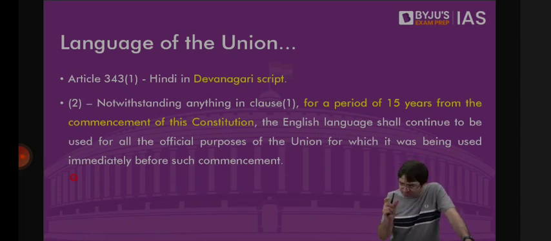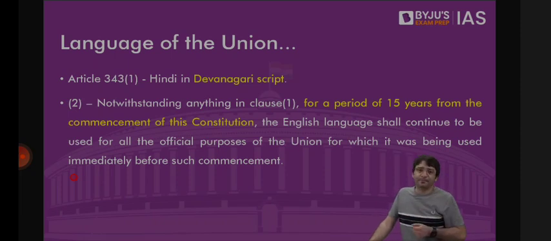There has to be a language which should be used to communicate with each other. The center has to issue directives to the states. In what language? For example, the current government will issue a directive to the Tamil Nadu government in Hindi. They would never agree. And they would say it is not acceptable to us, because I did not even understand what you mean by it. There will be chaos, confusion. And the Tamil Nadu government would reply in Tamil. Mr. Modi will not understand. So for the sake of clarity, we need an official language which we can use to communicate with each other.